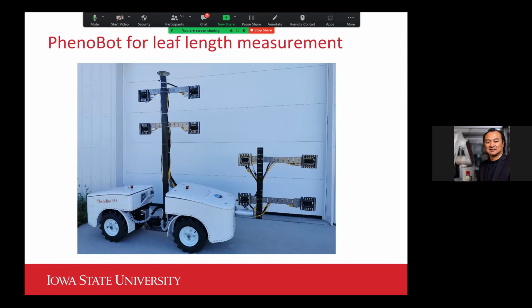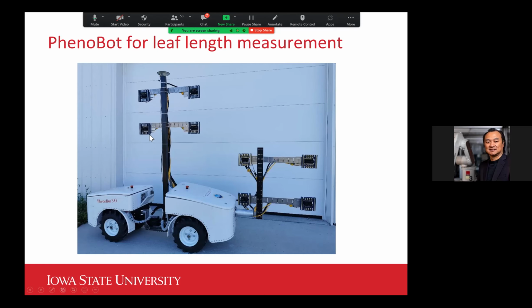And so the leaf area is a very important trait for crop modeling, and is actually also one of the primary interests for many plant scientists, because it has direct connection to the photosynthesis activities. But to really be able to measure leaf area in such a tight space, it's very difficult.